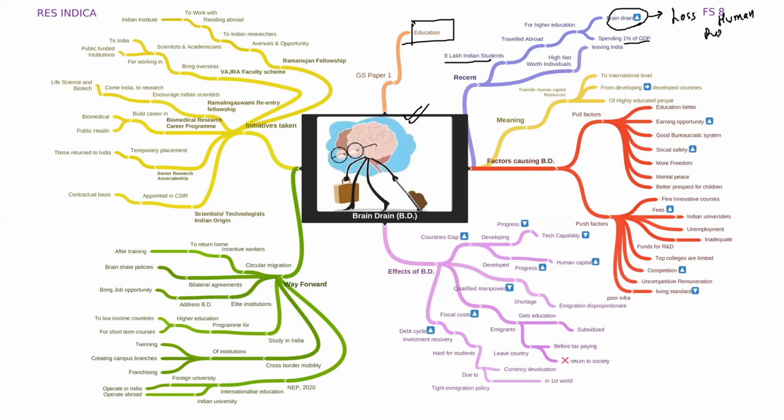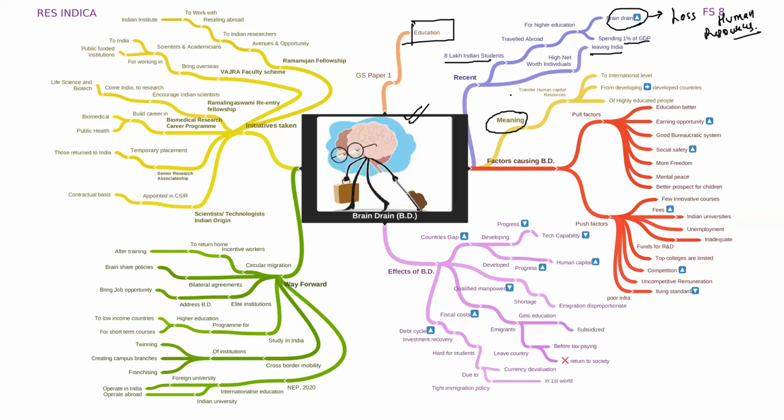Got the point? Now, see, resource does not only mean physical capital, mineral, fuel, but people as a resource are also very important. But when the nationals of a particular nation go and reside in any other country, this leads to loss of human resource for the source country. Got the point? Now, see, this will also lead to high net worth individuals leaving India. And once high net worth individuals leave India, they also take with them the precious capital they are having. Clear?